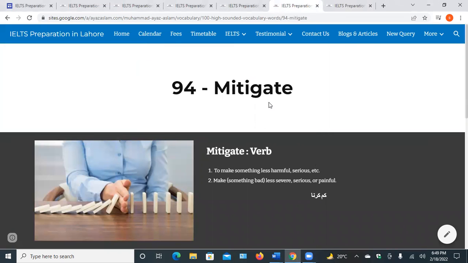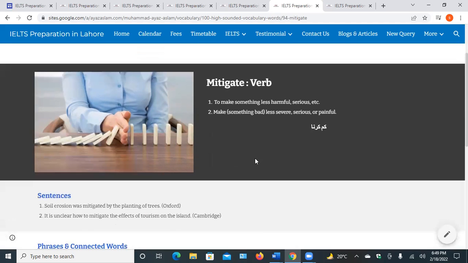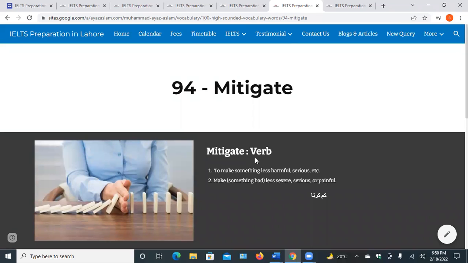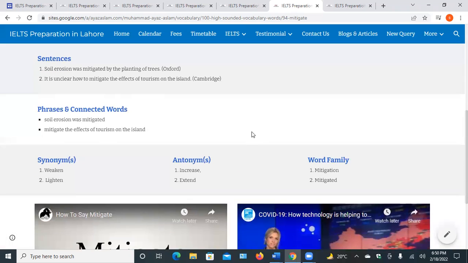The next word is mitigate. This word we use in the sense of to weaken the impact of something, the things which have devastating impact on our lives. We use this word to lessen its effects, to make something less harmful, serious, or painful. Mitigate, alleviate, circumscribe. We use these words to reduce the adverse impact of something. Soil erosion was mitigated by the planting of trees. If we plant more and more trees, then the soil erosion can be reduced.